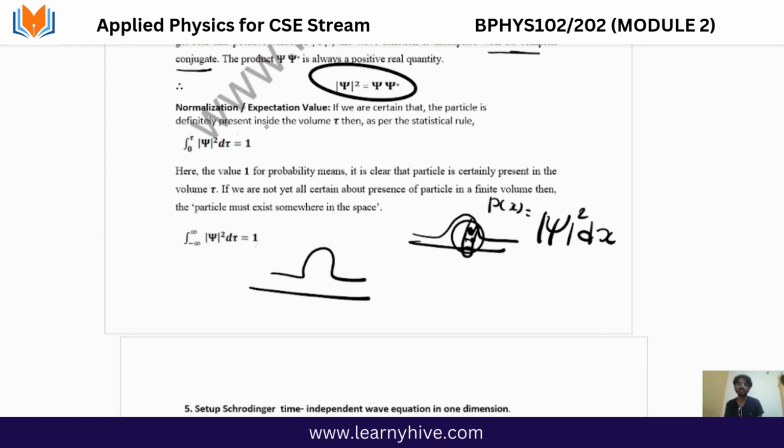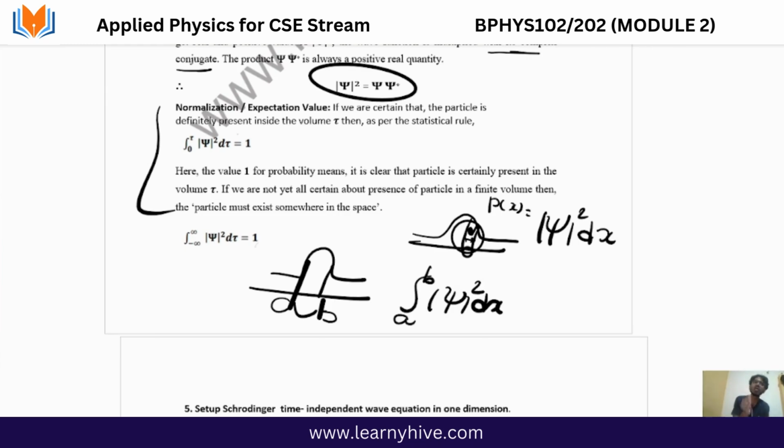The same explanation is given in written text form here. Suppose I want to find the wave function in this particular region. Let me say a and b. So I can give it as the integration from a to b of psi squared dx.